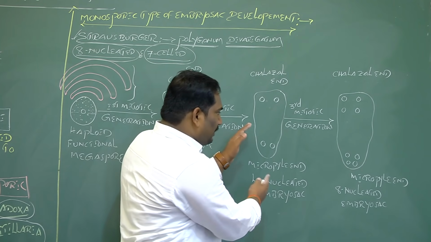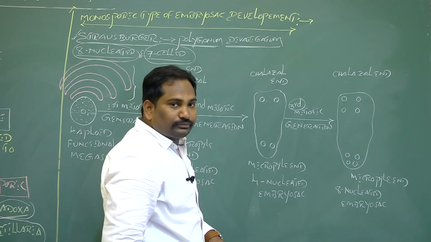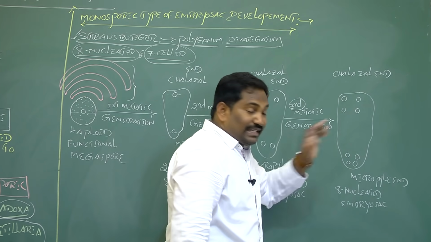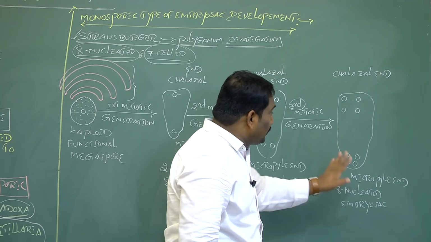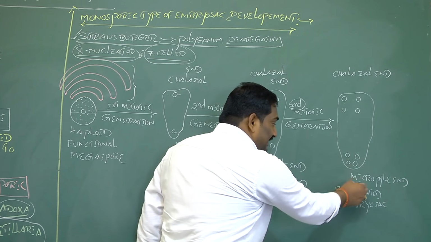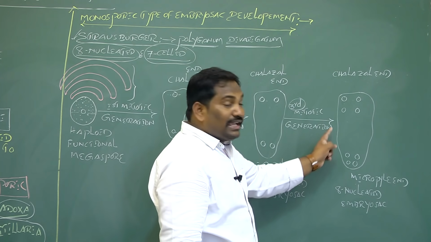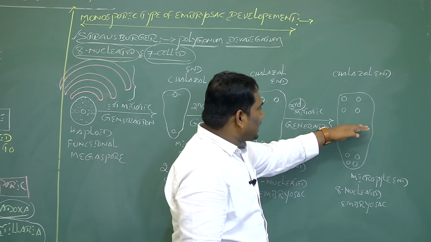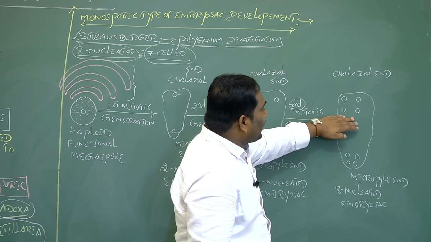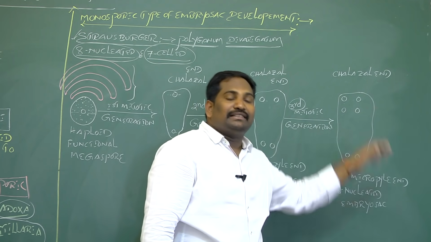This 4 nucleated embryo sac undergoes the third mitotic generation to form 8 nuclei, 4 at the chalazal end and 4 at the micropylar end. This is called an 8 nucleated embryo sac. The 4 nuclei at the chalazal end are called the chalazal tetrad, and the 4 at the micropylar end the micropylar tetrad.